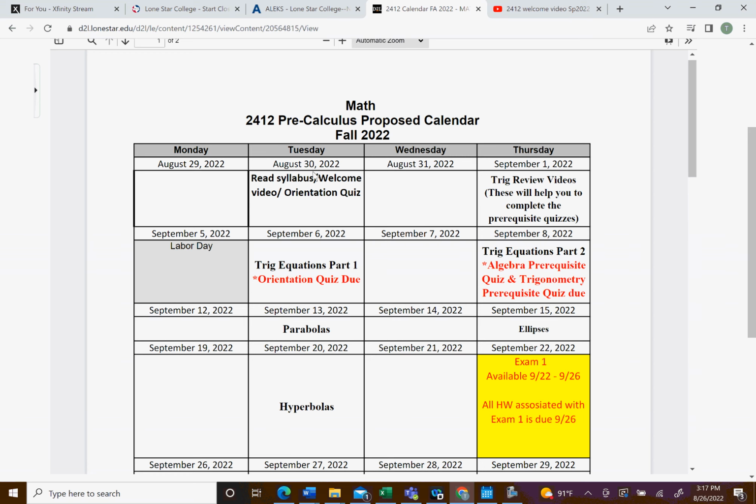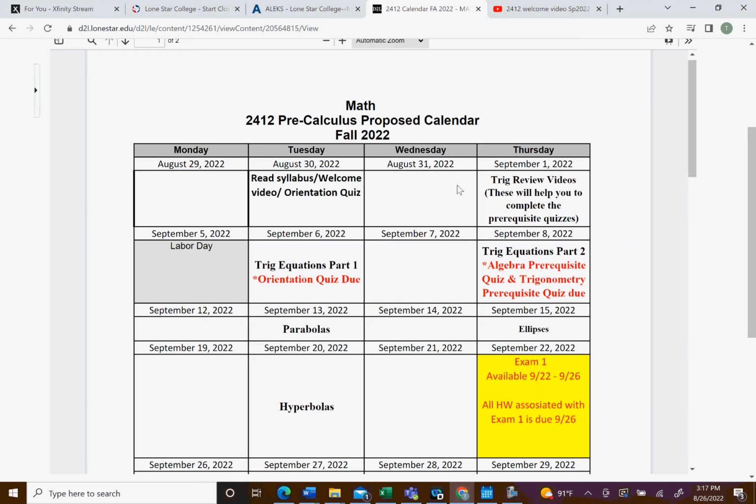Monday is really our first day, and on the first day you want to go over the syllabus, make sure you understand it, watch the welcome video, and then take the orientation quiz. It's pretty basic. It's going to ask you a couple of dates and a couple of things about the syllabus. So you want to have the syllabus and the calendar in front of you, and if you have those two things, you'll probably do quite well on that orientation quiz.